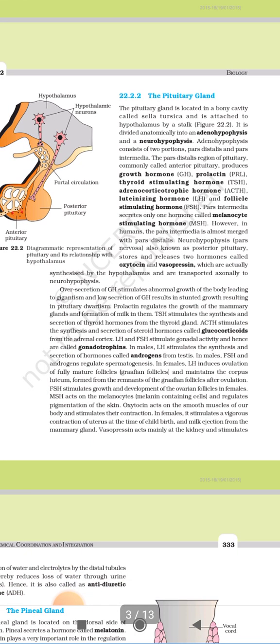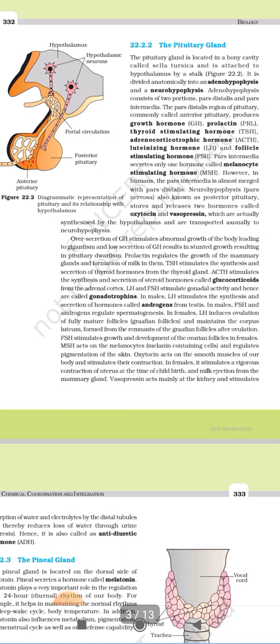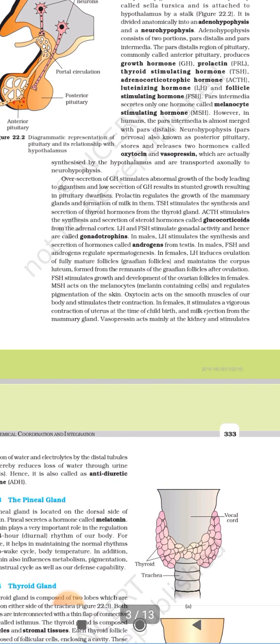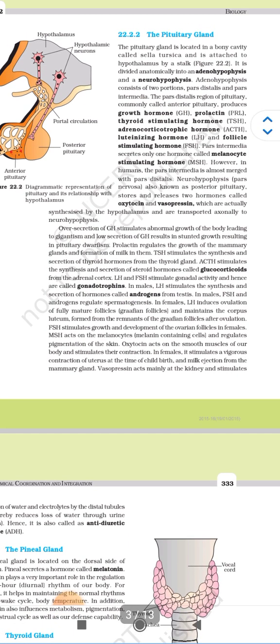The pars distalis region of the pituitary, commonly called the anterior pituitary, produces growth hormone, prolactin, thyroid stimulating hormone, adrenocorticotropic hormone, that is ACTH, luteinizing hormone, that is LH, and follicle stimulating hormone, that is FSH. Pars intermedia secretes only one hormone called melanocyte stimulating hormone. However, in humans, the pars intermedia is almost merged with pars distalis.